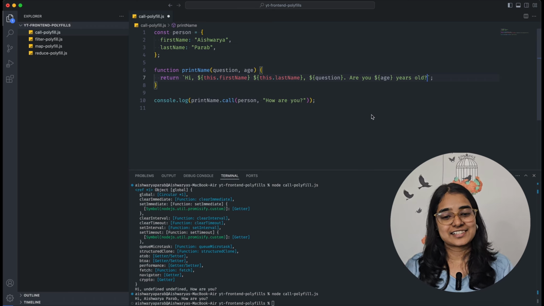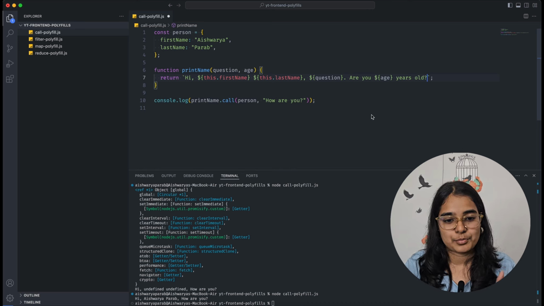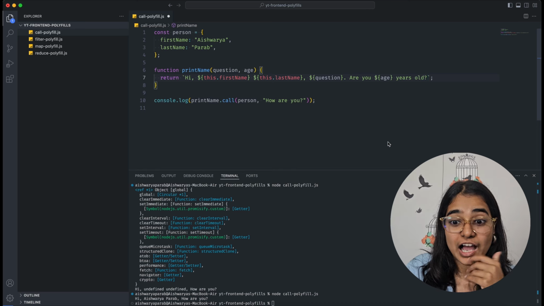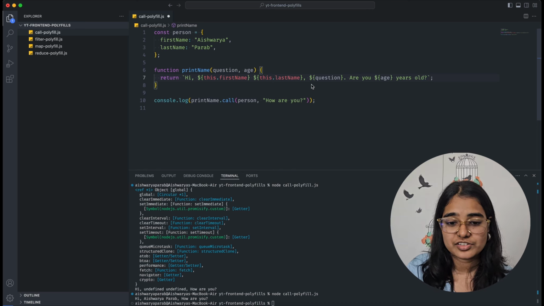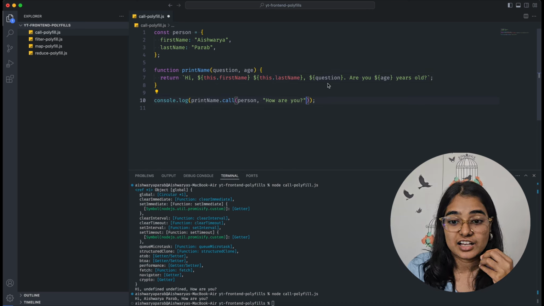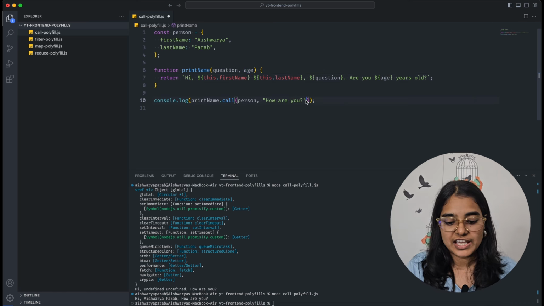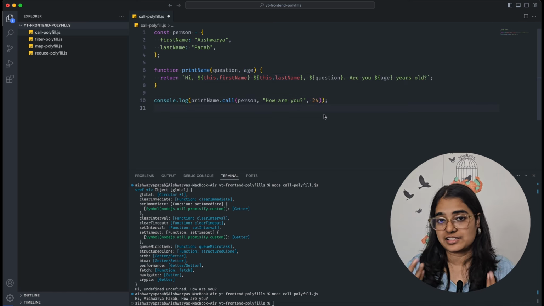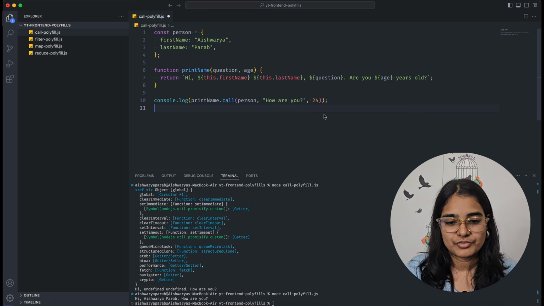Okay, I know that this sentence immediately after "how are you" doesn't make sense, but I want a question and I'm putting it across. We are just testing it for now. So: "Are you dash years old?" This is the question that we are asking. This age is the second parameter, so we can pass age as the second parameter. So we can pass 24 as the second parameter, or any value of age.